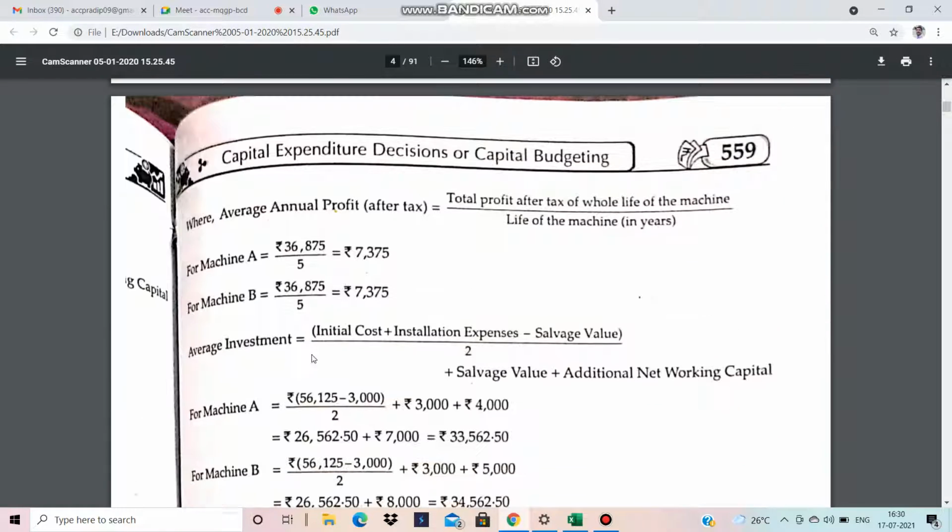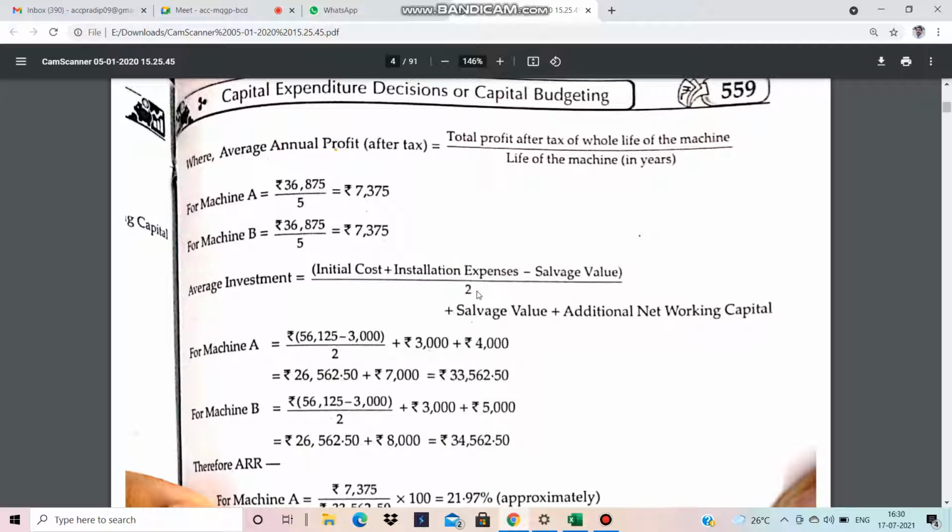36,875 divided by the number of years, which is 5. So in case of machine A the average PAT will be 7,375, and in case of machine B it is also 7,375. Now the question arises, how do we find the average investment for both machines? We know the formula: the initial cost plus installation expenses less salvage value divided by 2, plus salvage value plus additional net working capital.